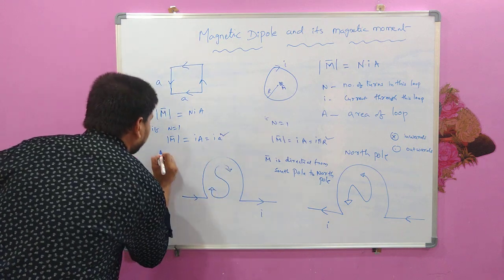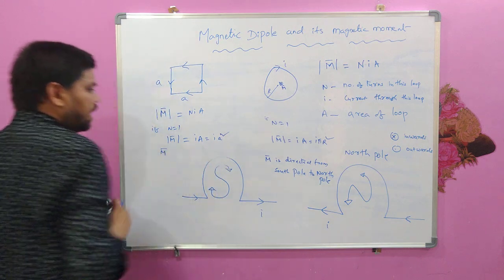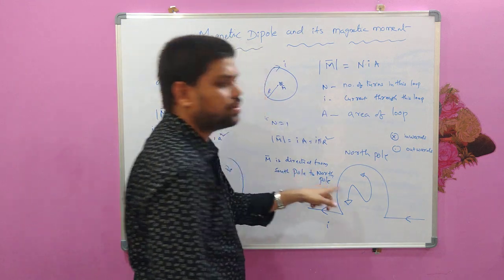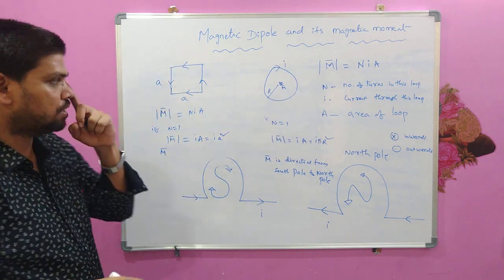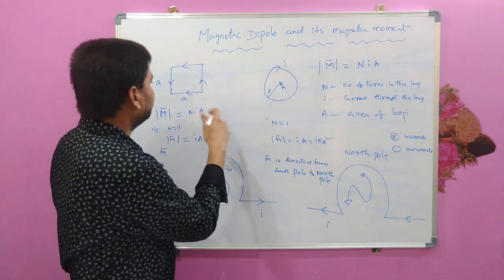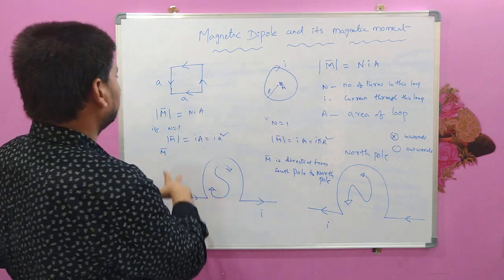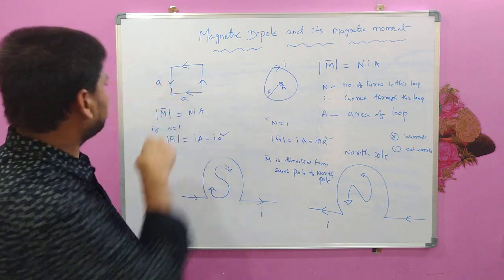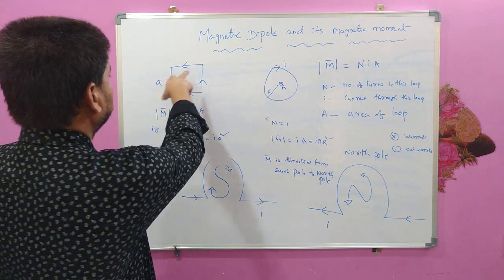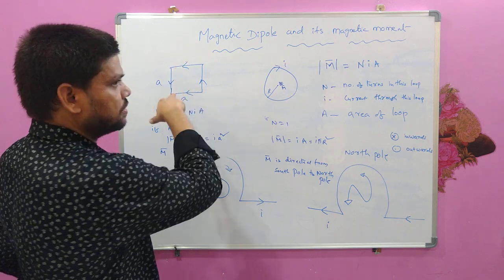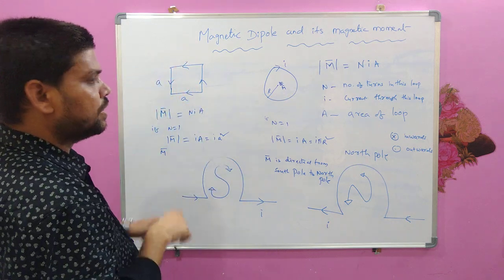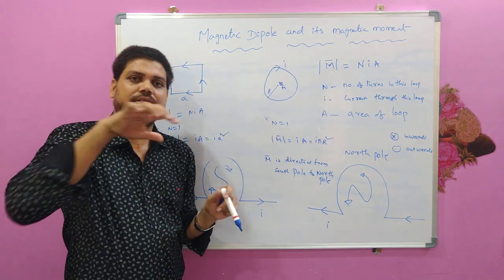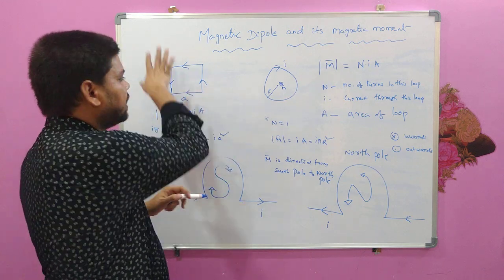Now coming to the direction of magnetic moment, as we know that magnetic moment is always directed from south pole to north pole. How do we identify south pole and north pole here? Again using the clock face rule, first we have to identify what is south pole and what is north pole. If you look from this direction, the direction of the current seems anti-clockwise, which means that north pole is this side. If you observe the same loop from the back side, the current seems to be in the clockwise direction and that side will be south pole.